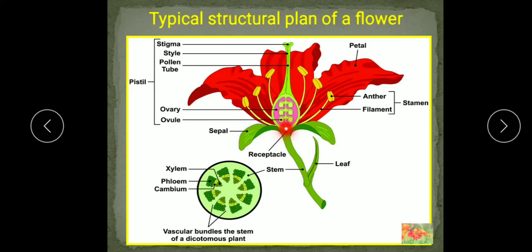And what is the role of this nectar? This sweet fragrant liquid actually attracts insects. So insects visit the flower in order to suck this nectar. In that manner, these insects help in pollination, in cross pollination. For example, in Nasturtium flowers, the nectaries are very large and prominent. So this is one more structure present in the flower which helps in pollination. So understood, children? All the four floral whorls and some special structures which are present.